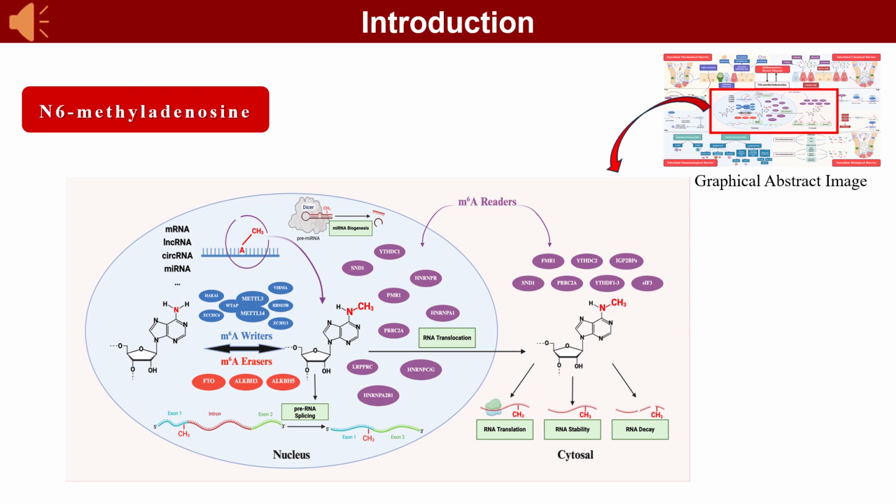mRNA, long non-coding RNA, circRNA, and microRNA, typically within the RRACH motif, 1/85 nt. As the most abundant internal modification in mammalian mRNA, it is highly conserved and a potential therapeutic target. Its regulatory system comprises writers, erasers, and readers, which control pre-mRNA splicing, nuclear export, transcription, and degradation.